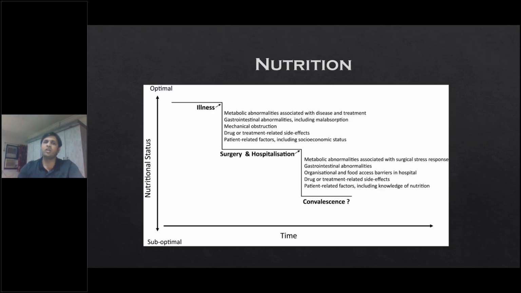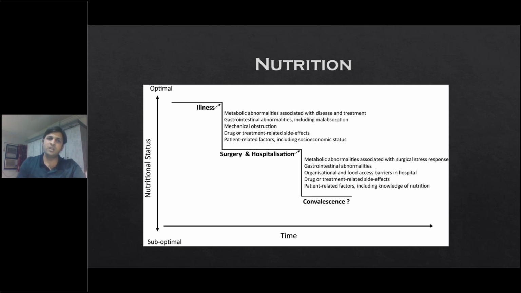If you see nutrition, nutrition is one of the very commonly and frequently neglected things. Just because a patient comes to us for a surgery, that doesn't mean that the patient should get operated the next day, whatsoever the ailment is. For emergencies, yes, definitely this should be done. But otherwise, if we improve nutrition, this directly reflects in the postoperative recovery, and this can help us minimize the risk of postoperative complications and improve the patient's outcomes.